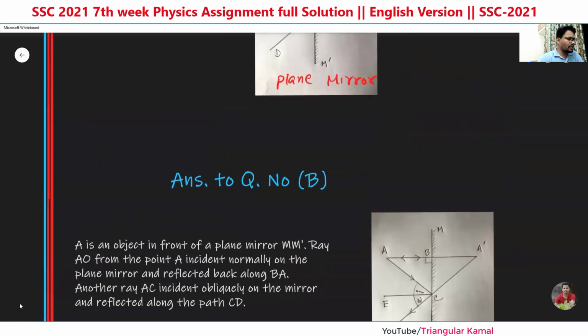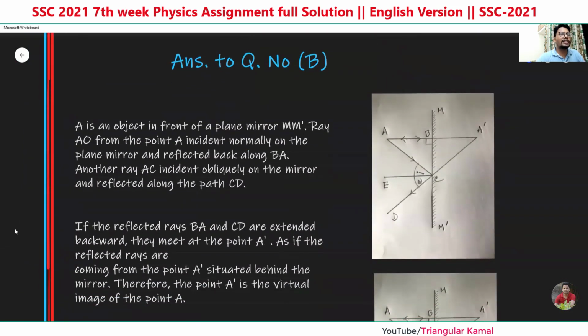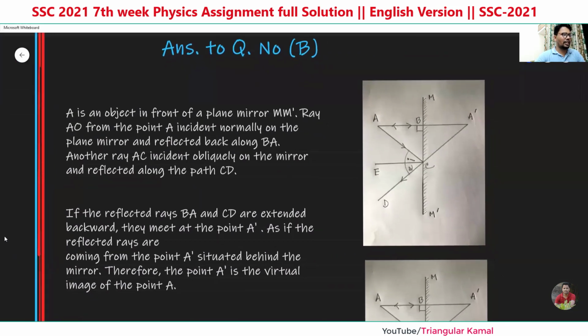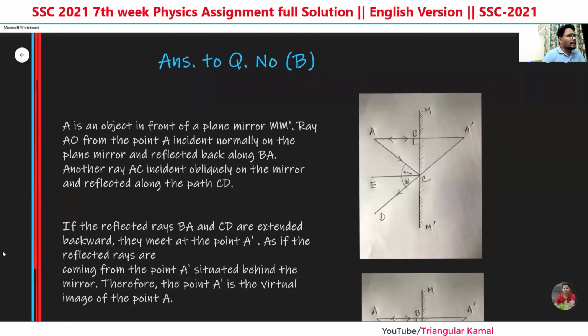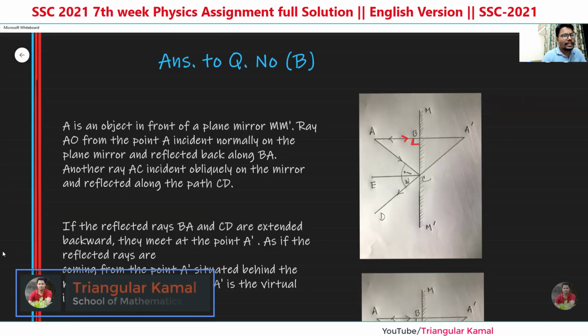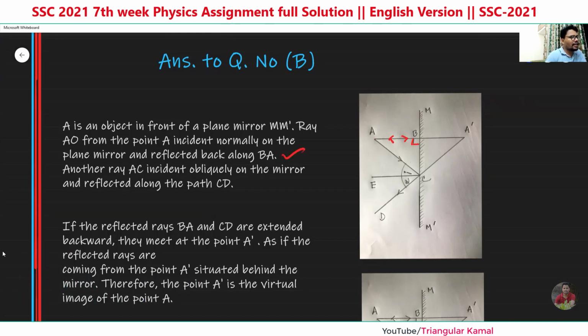So now the second question: the relation between image and object in front of the plane mirror. So now the answer to question number B. A is an object placed in front of the mirror. Any ray, incident ray AB, falls perpendicularly on the mirror MM prime, and is then reflected back along BA. This is the ray reflected back to BA. And another ray AC is incident obliquely on the mirror at C and is reflected to CD.